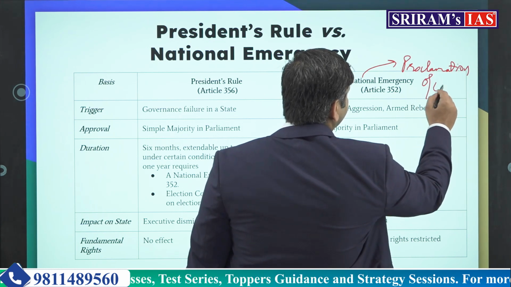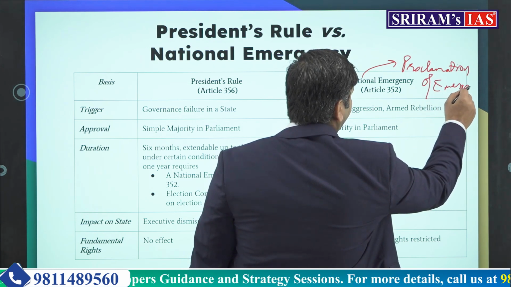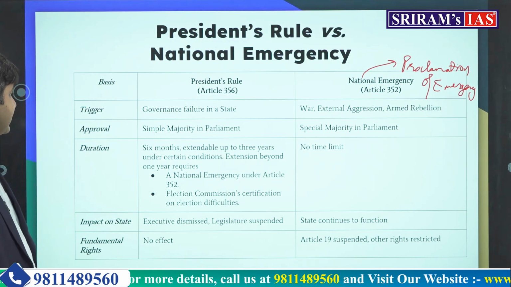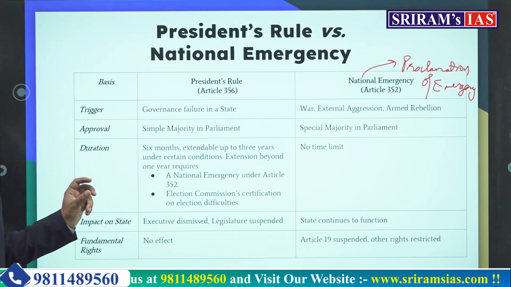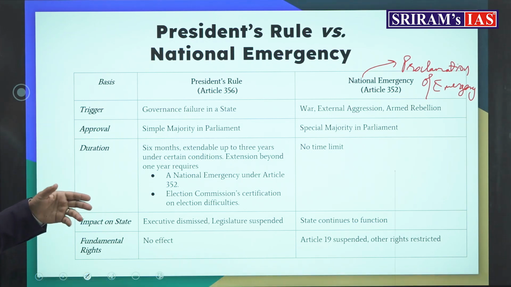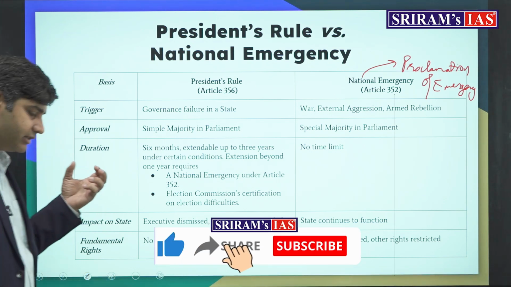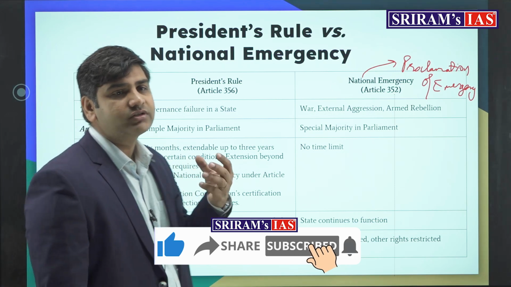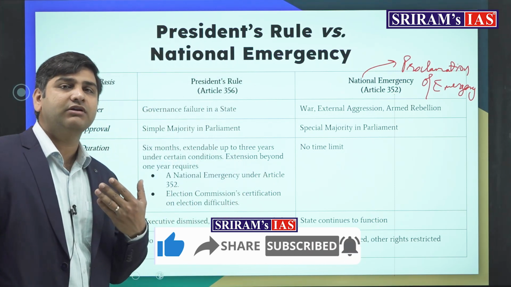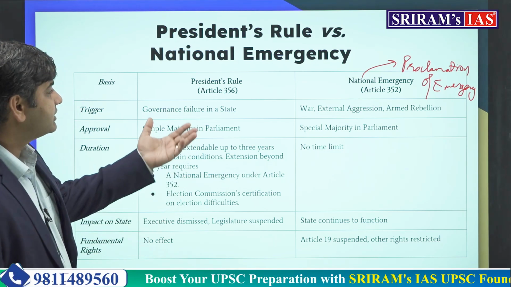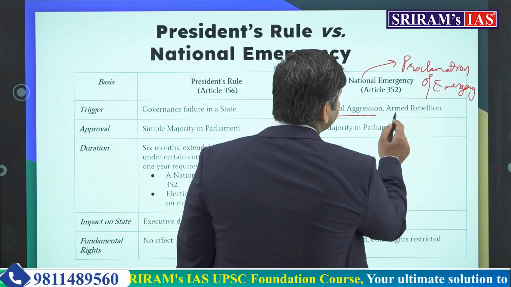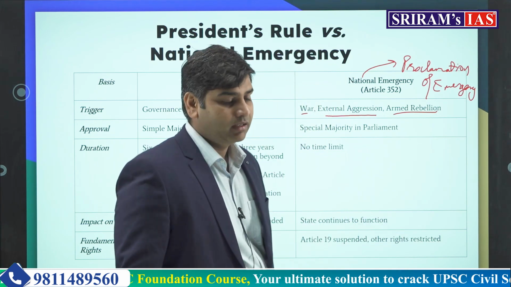Proclamation of emergency. And this is President's rule under Article 356. So what is the trigger here? Under 356, it is the governance failure, the breakdown of the constitutional machinery in the state, which is the trigger. A report is sent by the governor to the president. What is the trigger there? There are 3 triggers given: war, external aggression and armed rebellion.